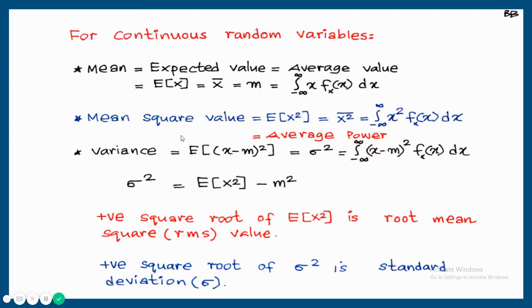Third statistical value, variance, expected value of (x minus m) the whole square, that is sigma square is equal to integral minus infinity to plus infinity (x minus m) the whole square into f of x dx. F of x is a probability density function, x is a random variable, m is a mean value. But instead of doing this calculation, variance can be determined from mean square value and mean. Variance is equal to mean square value minus square of mean.